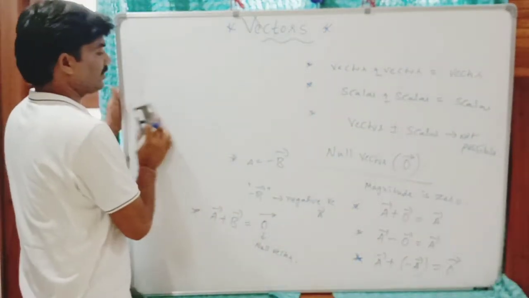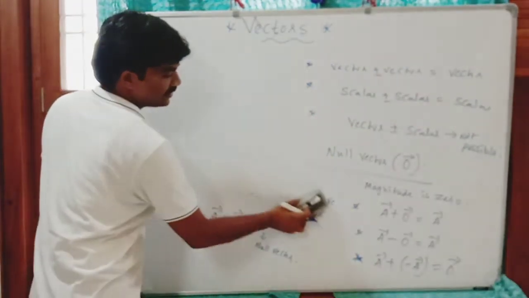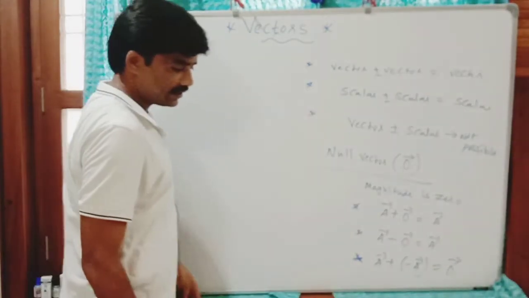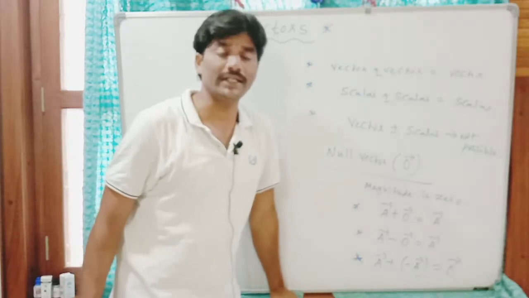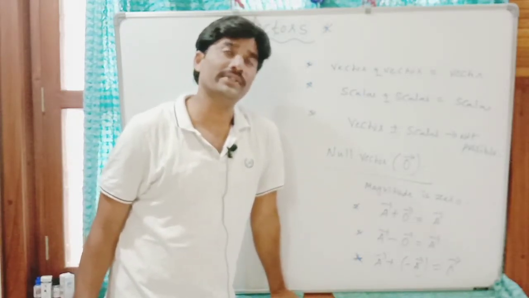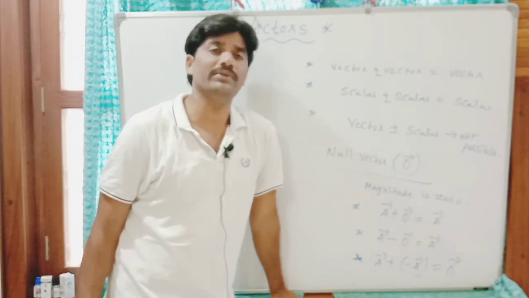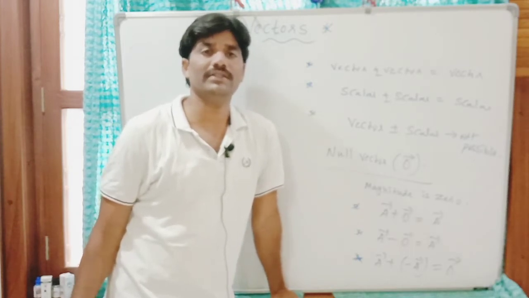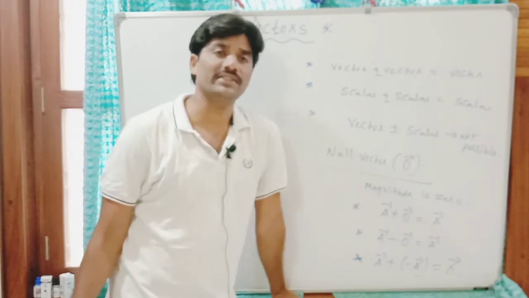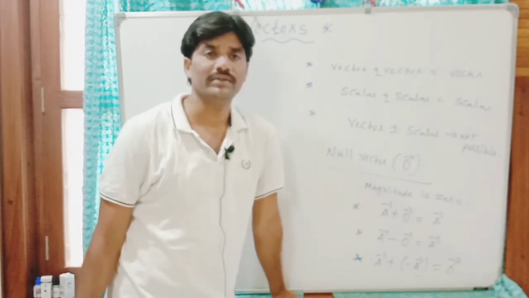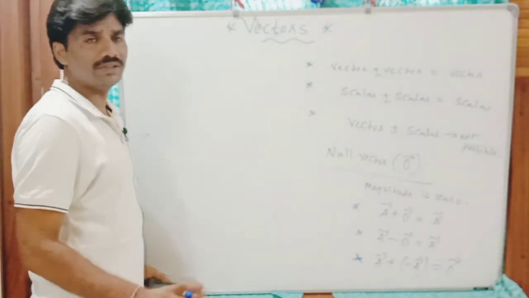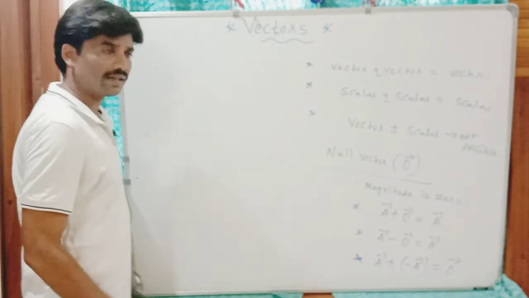Example for a null vector: the velocity of a stationary body, its magnitude is 0, or the velocity of a vertically projected body at its highest position. The velocity of a vertically projected body at maximum height is 0. So that is the best example for a null vector. Or the displacement of a body which is at rest, displacement is 0. So those are the examples. A vector with 0 magnitude is called a null vector.